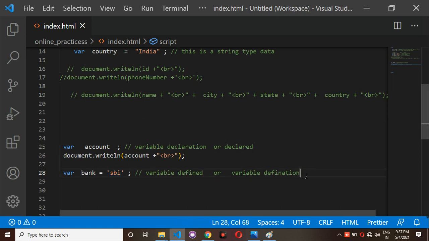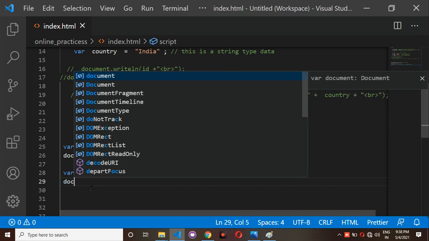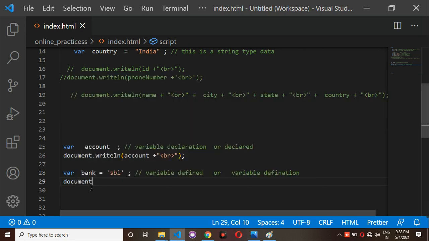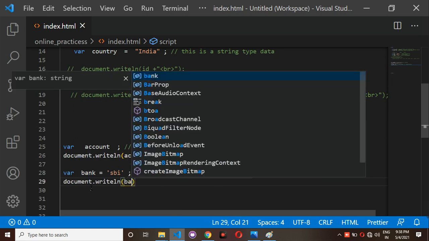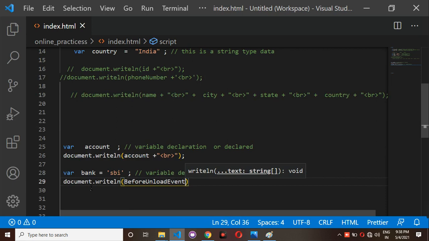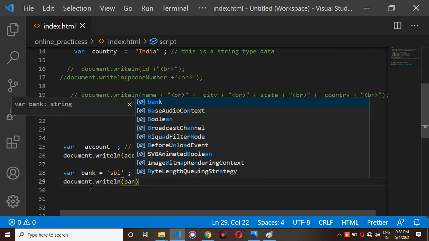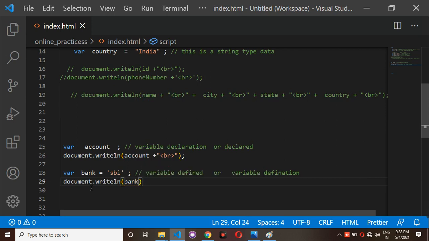So after defining any variable, after assigning, assigning means giving the value. For example, this SBI is the value you have given to bank as the variable name. So here I am going to use the document.writeln method, and inside I am printing bank, then check the output.